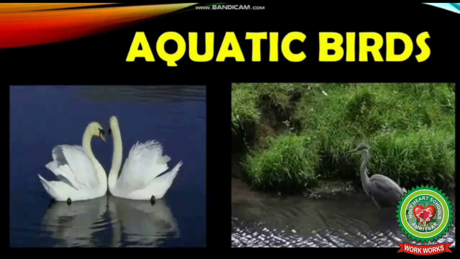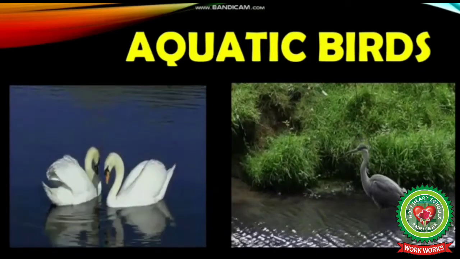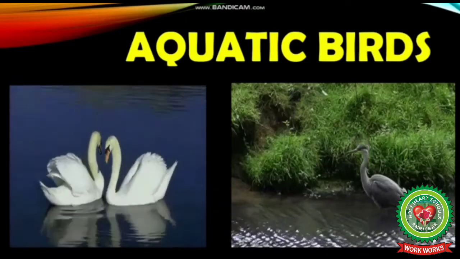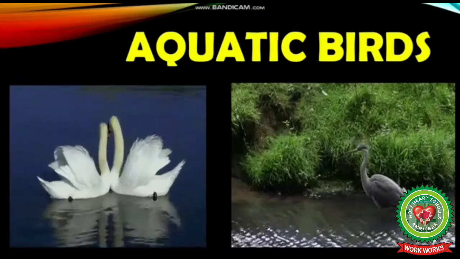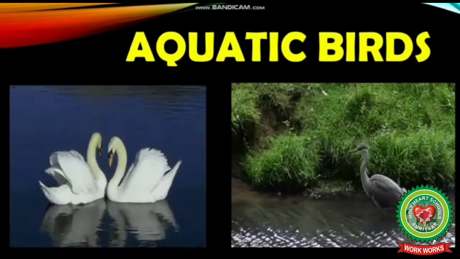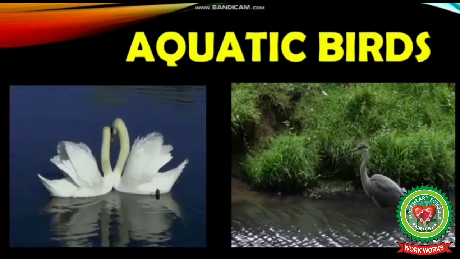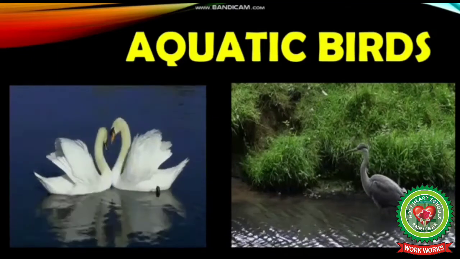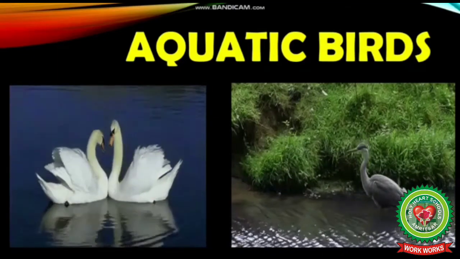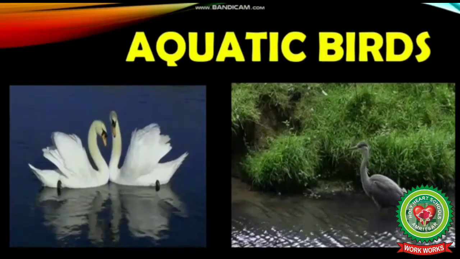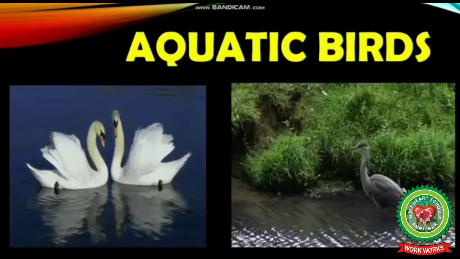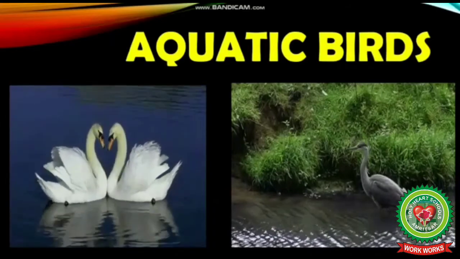Students, for example, ducks and swans can swim in water and such birds are known as aquatic birds and they have webbed feet which help them to swim in water. And birds like cranes, flamingos and herons have oil glands which keep their feathers waterproof.